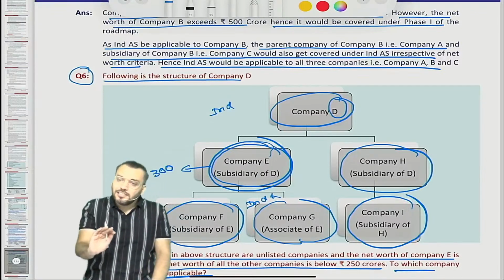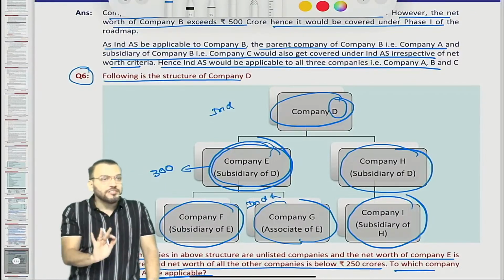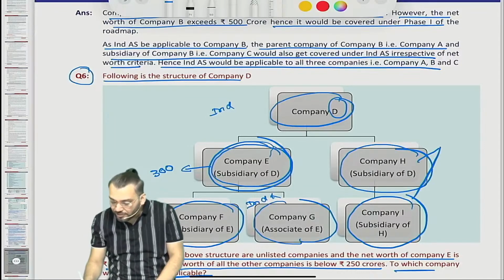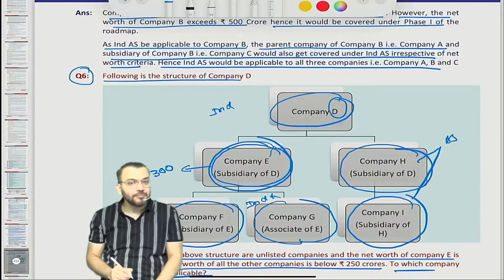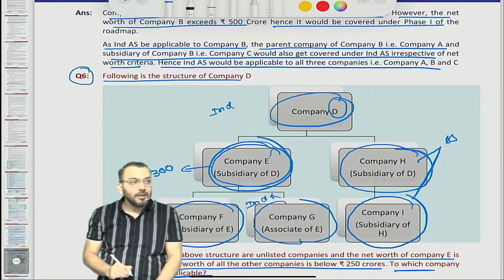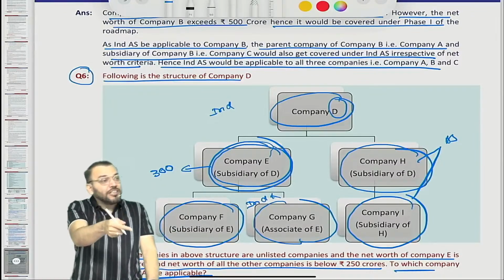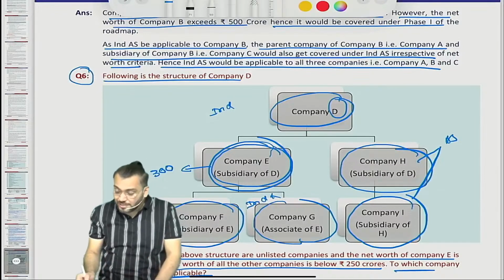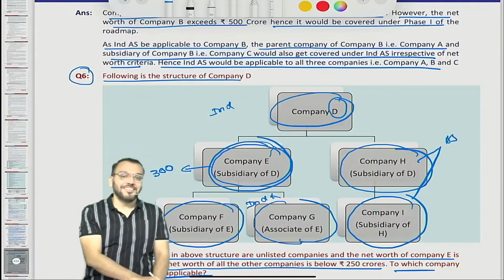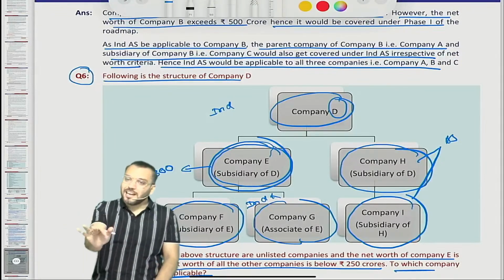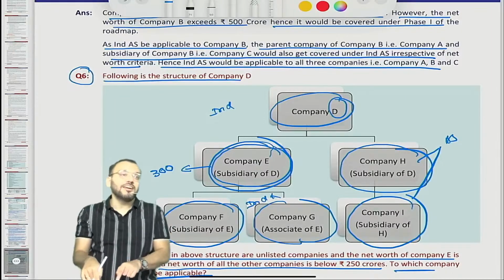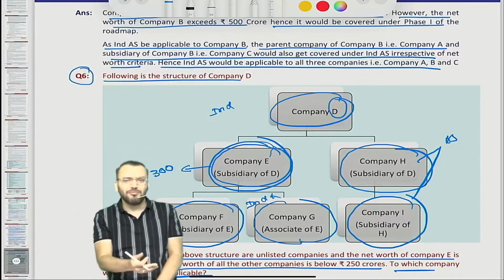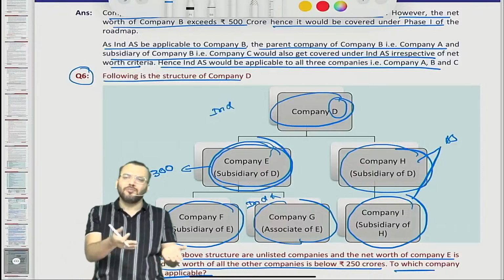Either they prepare their financial statements based on AS and provide information based on Ind AS for consolidation purpose, or they can voluntarily adopt Ind AS. Practically, they will voluntarily adopt Ind AS, because why prepare AS and then provide information?